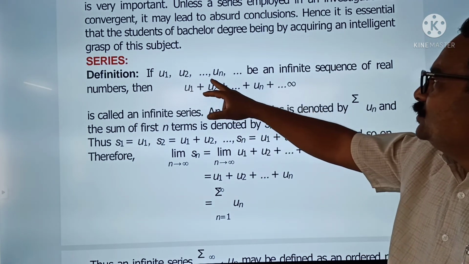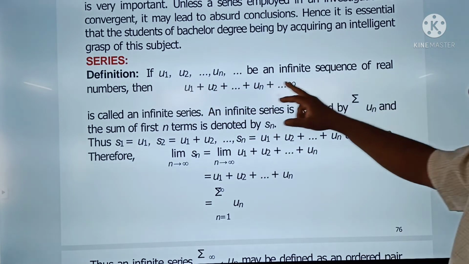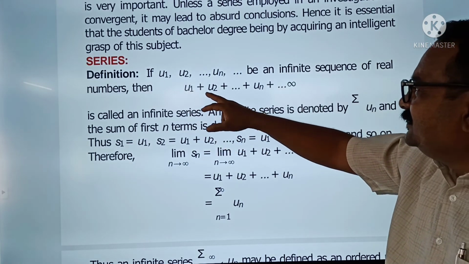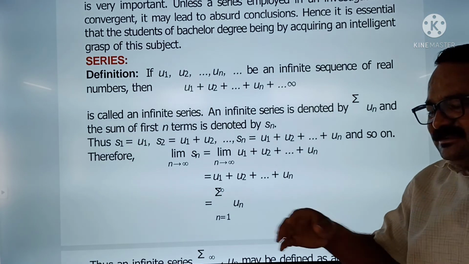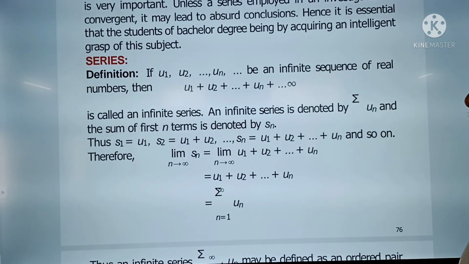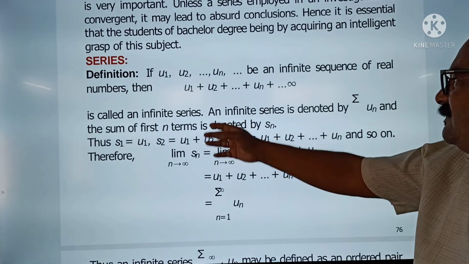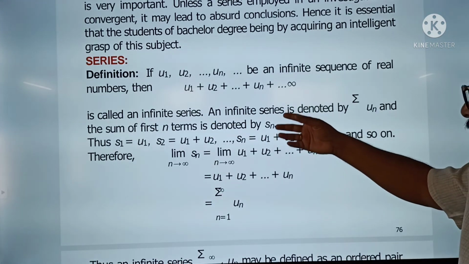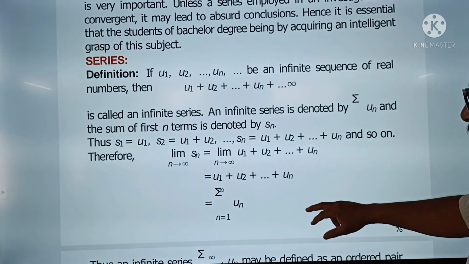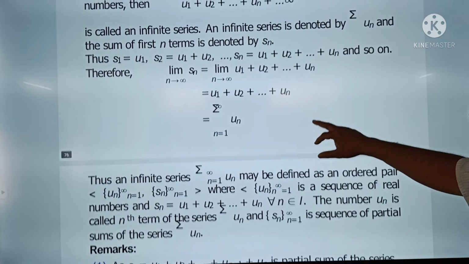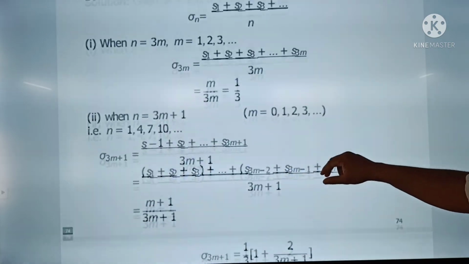If u1, u2, un be infinite sequence of real numbers, then u1 plus u2 plus dot dot dot. म्हणजे सिक्वेन्स मधल्या टर्मची बेरीज केली, इन्फायनाइट टर्मची बेरीज केली तर जे तयार होतं, दॅट इज वी कॉल द series. Okay, it's called infinite series. So when we learn totally about the series in the next lecture, 6th lecture. So this is all for this sequence.